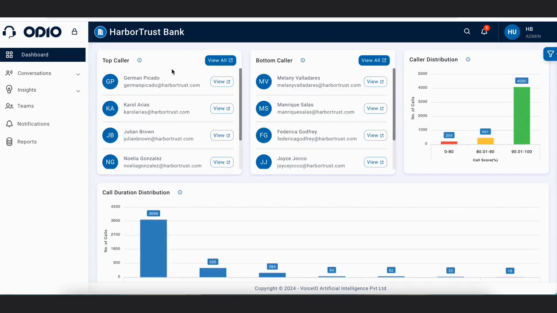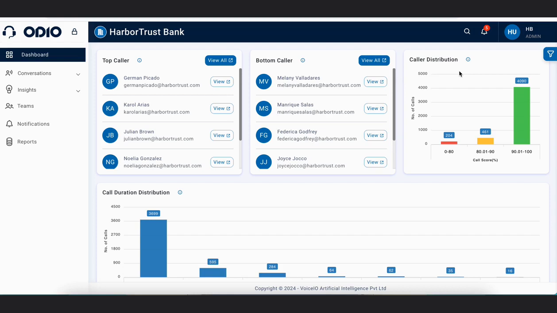On the basis of call score, who's the top performer of your contact center? We can see that here German is the top performer, and after German, Carol is next. Carol is on the second number, and then Julian is on the third number, and so on and so forth. Similarly, we can see on the basis of call score who's the least performer in your contact center. Then moving on to the next section, which is caller distribution.